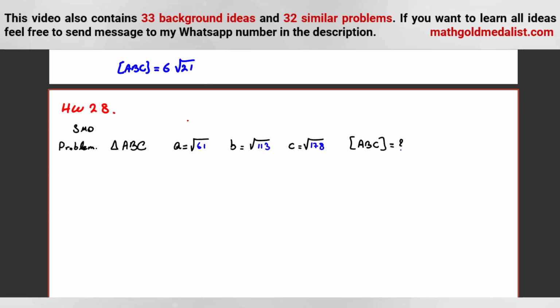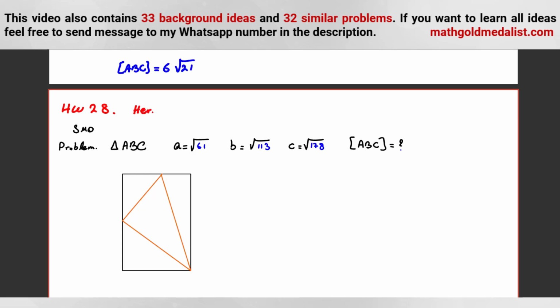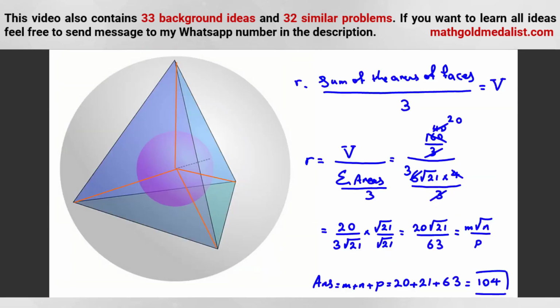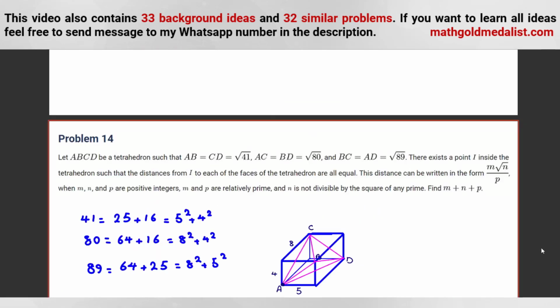You can draw a triangle for this one, the rectangle. And then say, okay, we have something like this, and again, like the problem of AIME, say, okay, what squared plus what squared is 61, and also for 113, and try to calculate these things. So solve it with both ways. So homework 28, solve it with Heron's formula, new form, and as homework 29, solve again this problem with this method, because both of them were useful in this problem of AIME, problem 14.